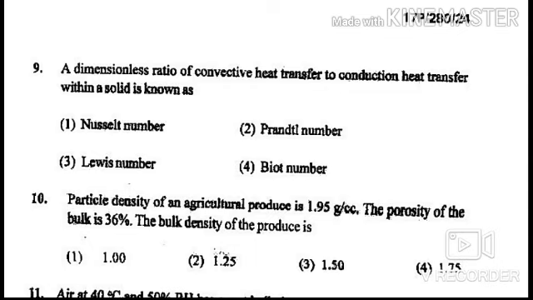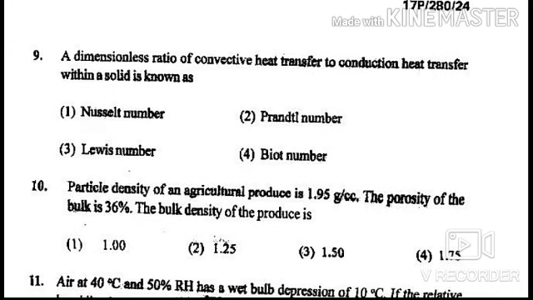Convective heat transfer means transfer of heat from one place to another by the movement of fluids. Convection is usually the dominant form of heat transfer in liquids and gases. Conduction is the transfer of heat between substances that are in direct contact with each other. The better the conductor, the more rapidly heat will be transferred. Answer is Prandtl number.